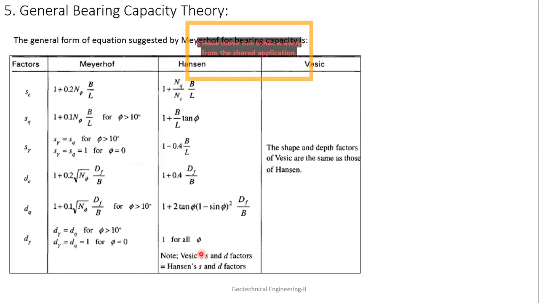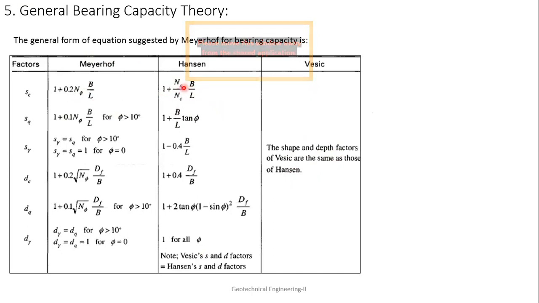Now, if you see here, for Meyerhof, SC is equal to 1 plus 0.2 N phi B by L, and SQ is 1 plus 0.1 N phi B by L. The shape and depth factors of Vesic are the same as those of Hansen.